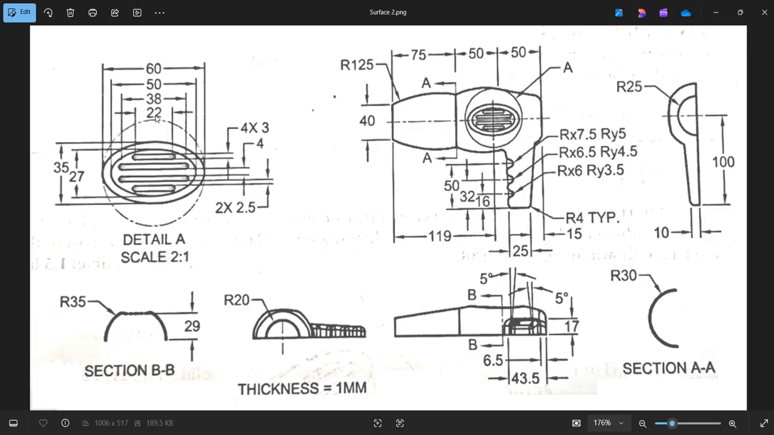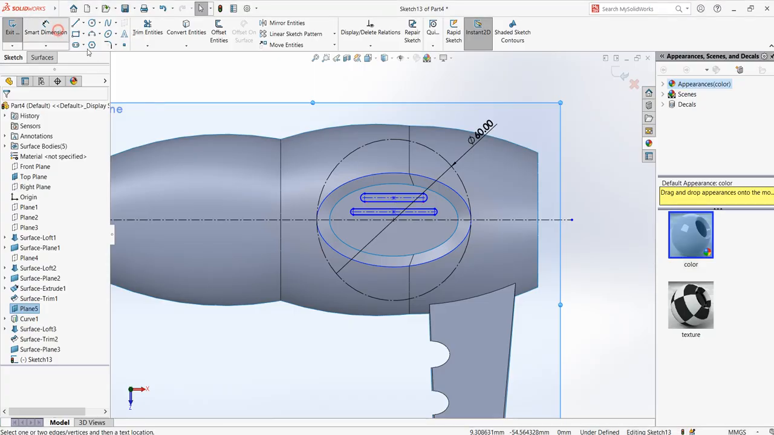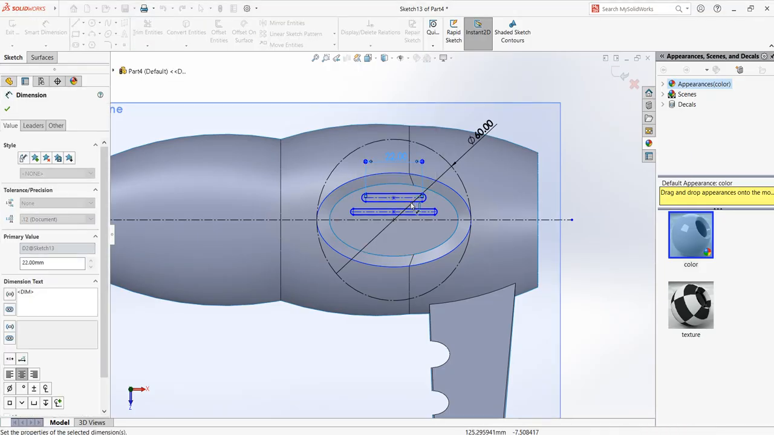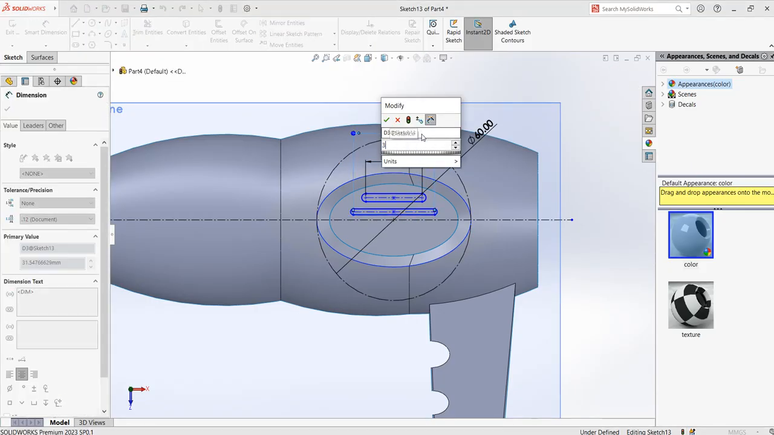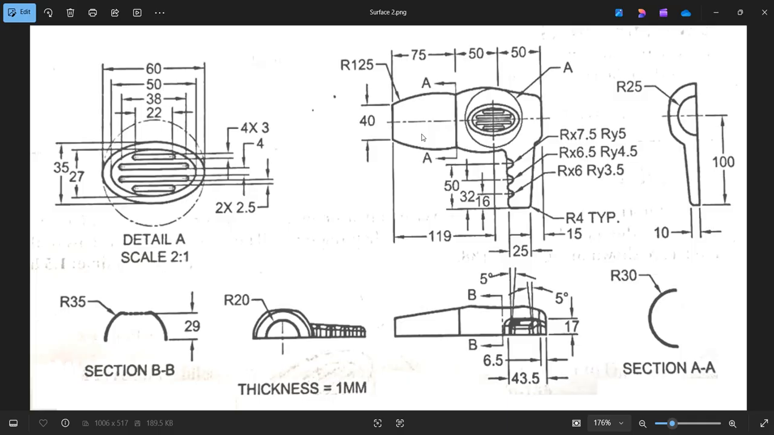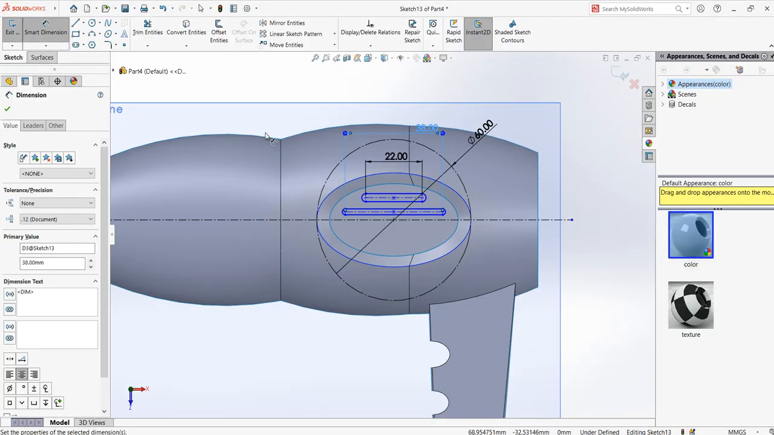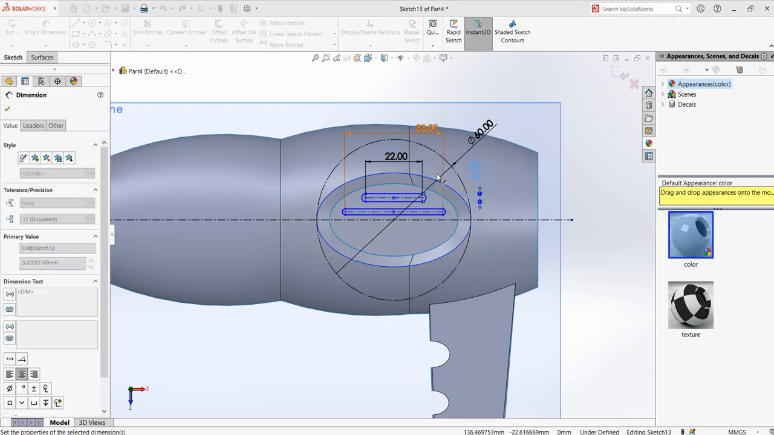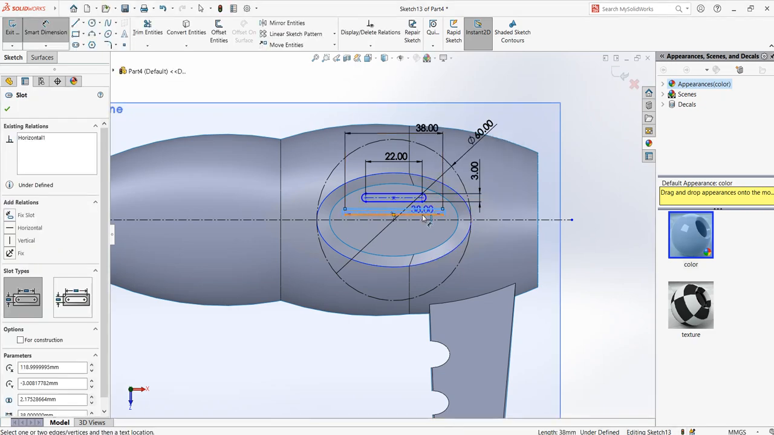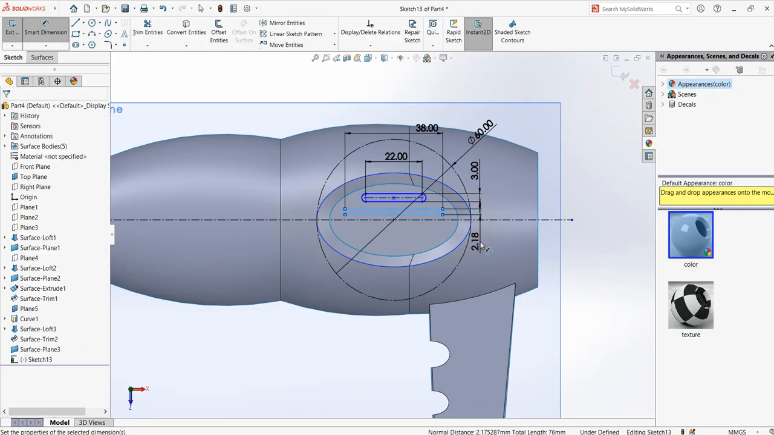Go back to sketch. This one is 22, 38. So this distance is 22 and this is 38. Also the thickness is given 3 milli. For all the slots it is 3 milli. So which means from here to here 3 milli. Also this one is the same, also 3 milli.